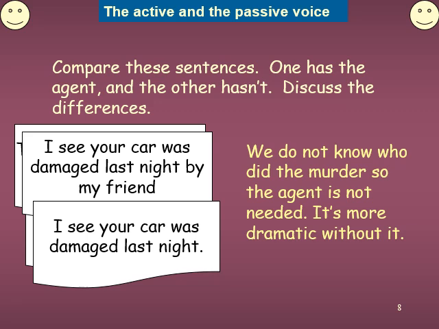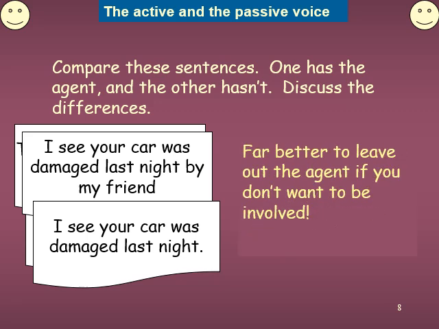Like one more example. I see your car was damaged last night by my friend. Of course, it's very simple. I see your car was damaged last night. Okay, by my friend or by my brother, any members. Okay, even sometimes passersby does not require.